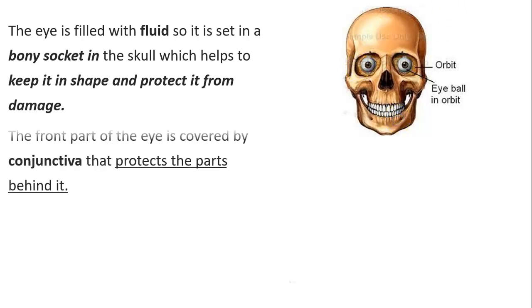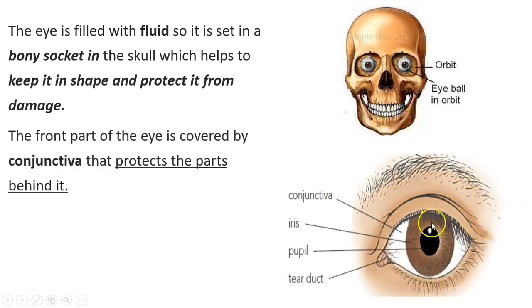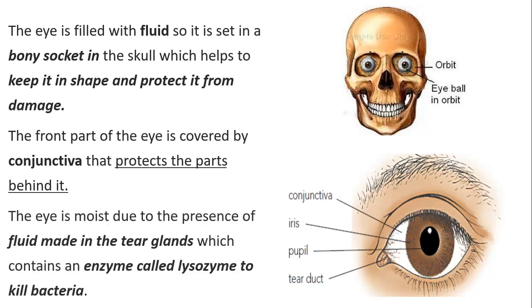And what about the front part of the eye? The front part of the eye is protected by the conjunctiva. The conjunctiva is simply like a layer that will protect the eye from any foreign bodies, dust, or any bacteria. It's protecting the eye like when you put a very valuable paper into a file. You're protecting it from getting any dust or from getting damaged, okay? So it protects all the parts of the eye that are behind it.